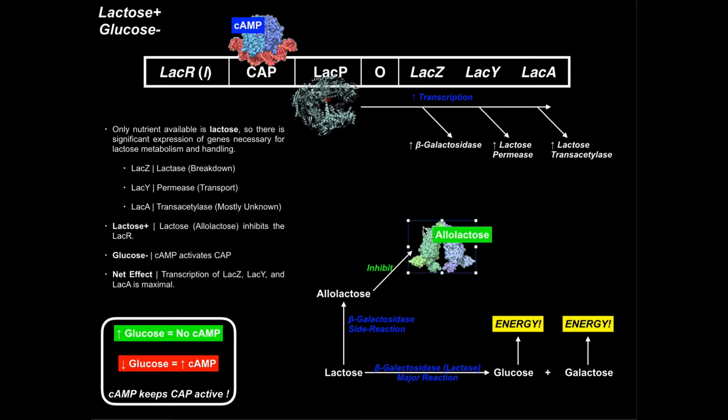Let's talk about it. All right, so in our situation here, we only have lactose available. There is no glucose, and that's a key. We have no glucose, only lactose. Well, the bacteria needs energy. It needs to metabolize something, so if there's no glucose, it can't use that. It will have to use lactose. And so therefore, we would expect to get transcription of all 3 of these enzymes, right, and expression. And so how does that happen?